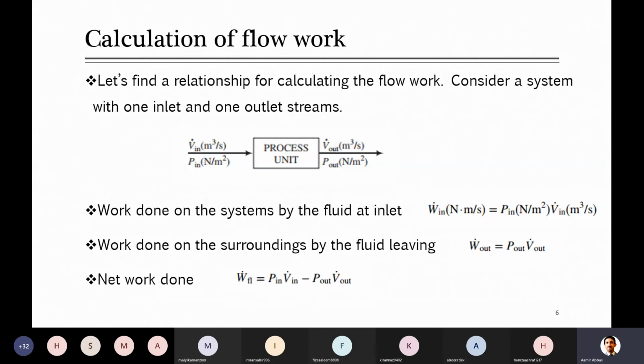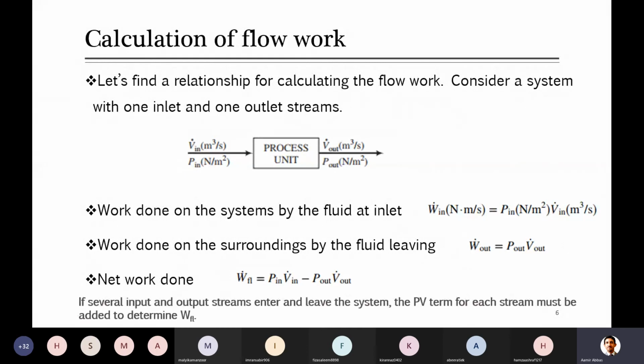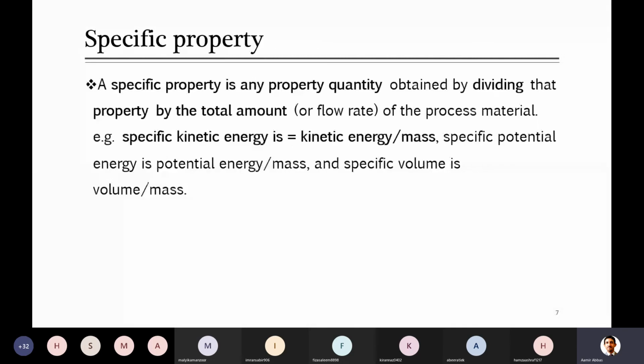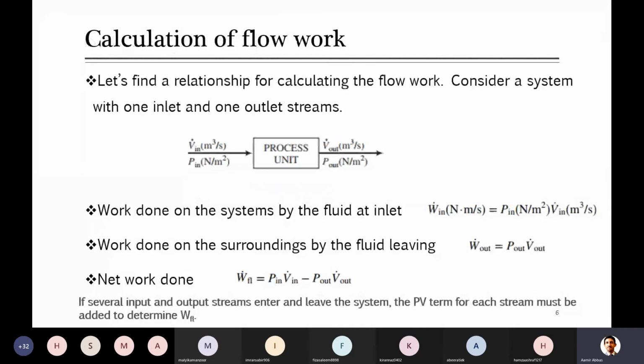So this you have already seen, the net flow work. Net means in and out both. Work into the system, or work done on the system, is taken as positive, and work done by the system is taken as negative. So net flow work was this, like P in V in minus P out V out. Up to here, yes, I think last time we finished here. So if any question up to here, otherwise I'm just continuing with the next stuff.